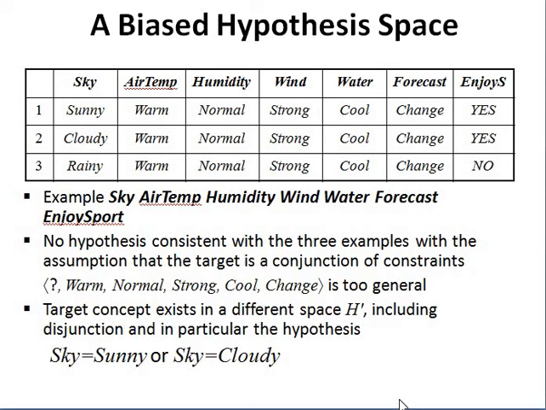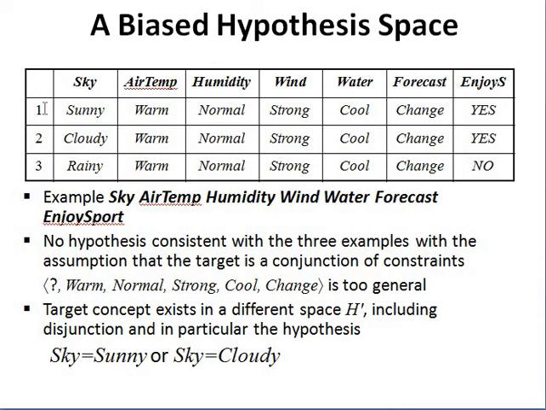Here we are taking 3 training examples. Examples 1 and 2 are positive because our target concept value is yes, and the third one is a negative training example. First, we make the most specific hypothesis with null values. After that we replace it with the values of the first instance, and next we consider the other training examples. To make the specific hypothesis more general, we compare each attribute with the corresponding attribute and make it general. Is it clear?